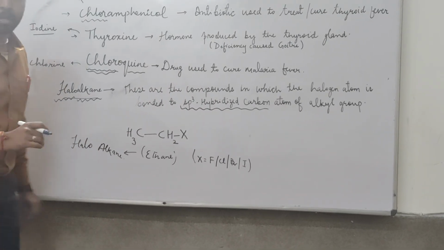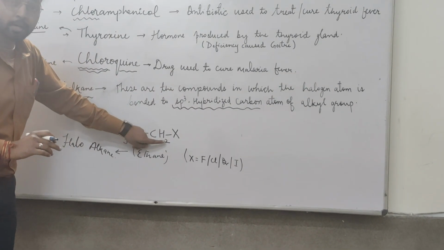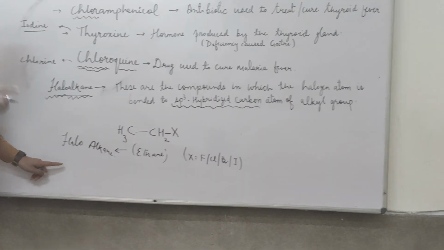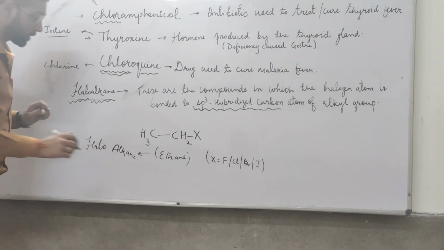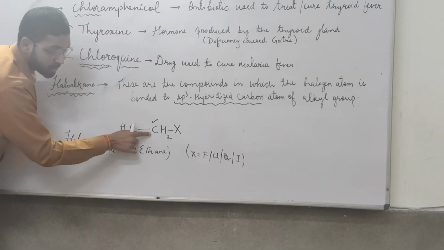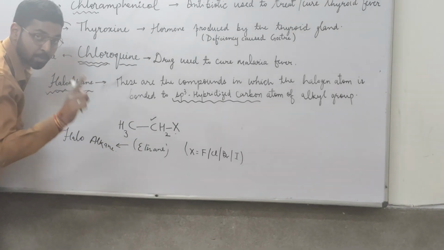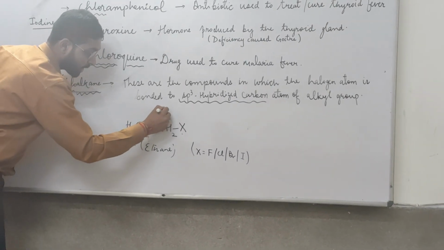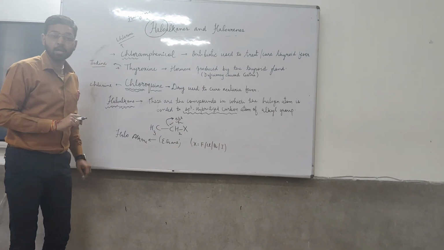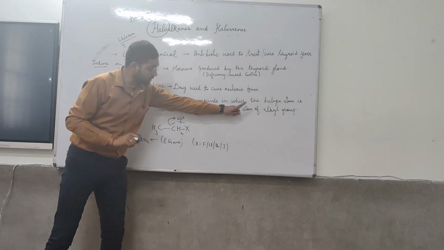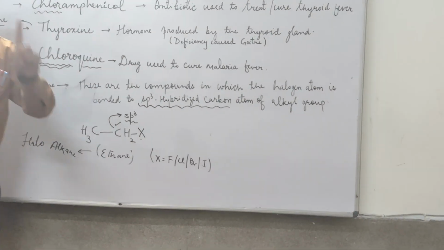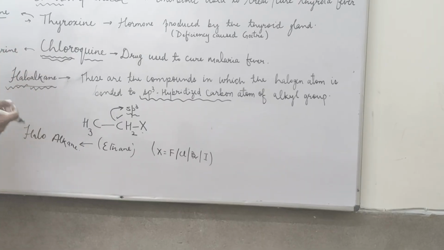So I have just replaced one of the hydrogens of the alkane by a halogen, resulting in formation of a haloalkane. Point number one. Another point is that the halogen is attached to this carbon, and the hybridization of this carbon must be sp3 in order to make it a haloalkane. This is the most precise definition according to IUPAC.